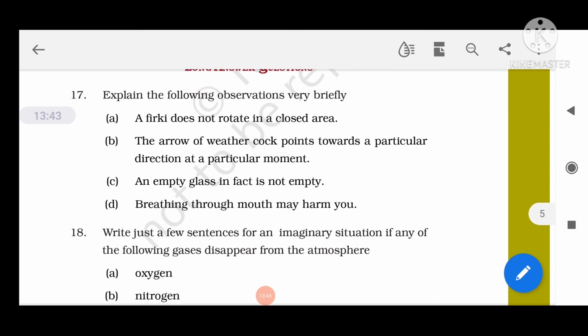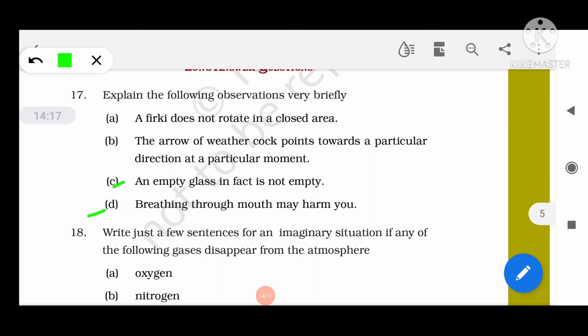Question number C: an empty glass in fact is not empty because an empty glass is filled with air. It can be proved with an experiment. You just turn the glass bottle upside down in a bucket of water. When we tilt it slightly, water goes inside and as the water goes in, bubbles of air come out. So this activity shows that an empty glass is actually not empty.